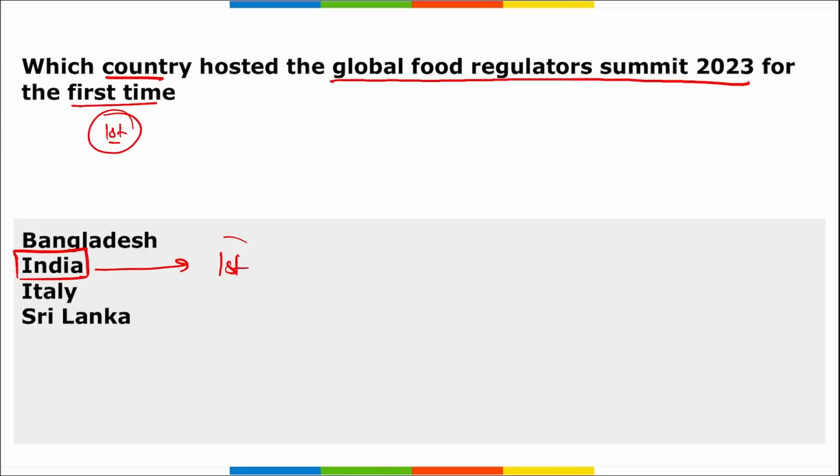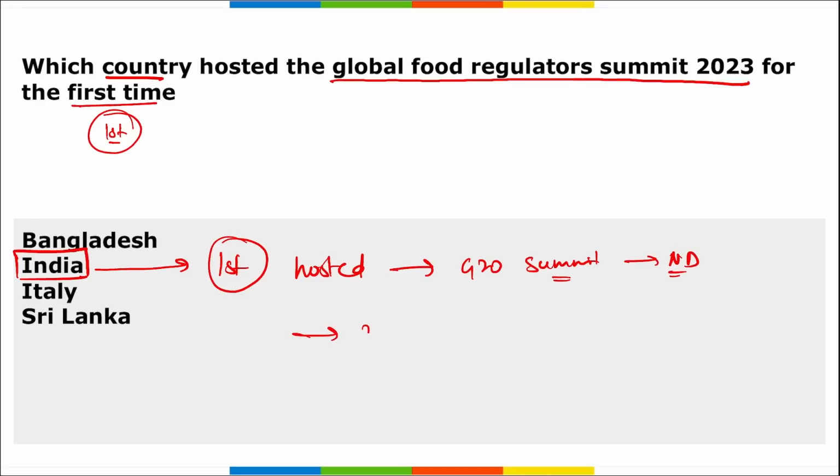And it for the first time hosted the Global Food Regulator Summit for 2023. Then this was held as a part of the G20 summit, all right, or we can say it was a part of the G20 event. This was held in New Delhi, from 20th to 21st of July. Next thing, it was organized by FSSAI, that is Food Safety and Standards Authority of India.